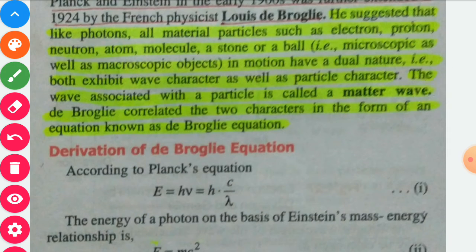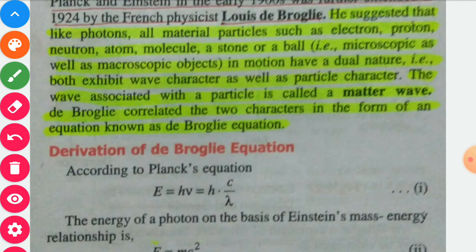Derivation of the de Broglie equation. De Broglie took two equations, the Max Planck equation and the Einstein equation, and equated both equations. Then he got the equation to calculate the wavelength of given matter which has the wave character as well as the particulate character, as lambda is equal to h upon mv. So to obtain that equation, we may take the Max Planck equation. This we already know.